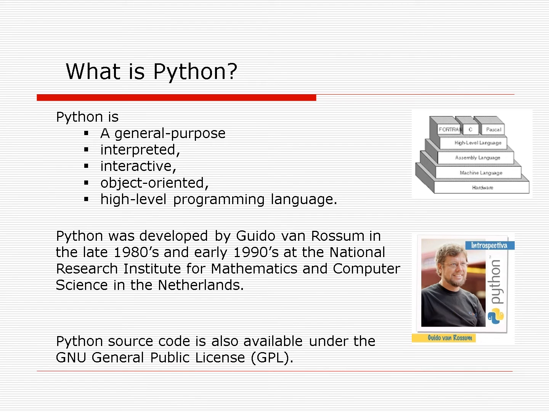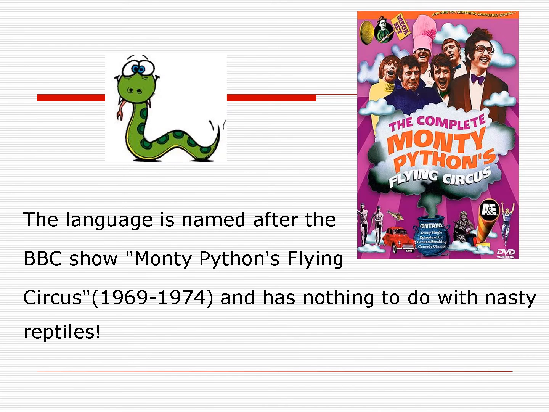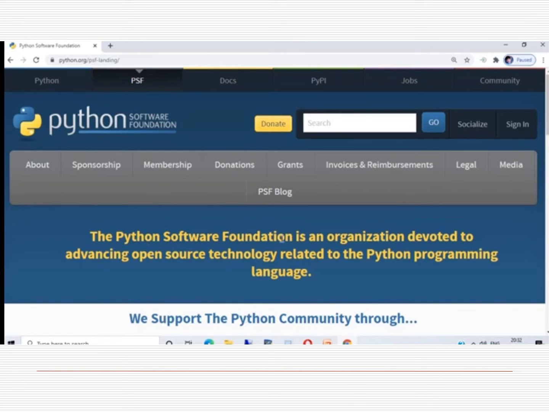Okay. The language Python is named after the BBC show Monty Python's Flying Circus. It is what we see when we install Python in our system or when we type Python in our computer. We get a page like this. It is an interpreted language. Its more important feature is that it's an open source software language.